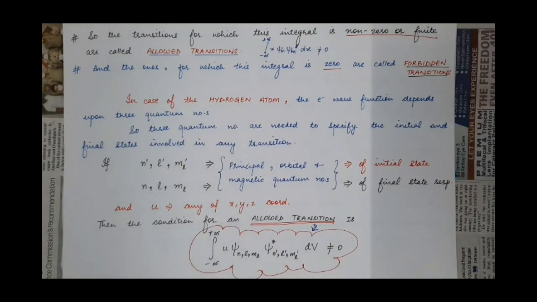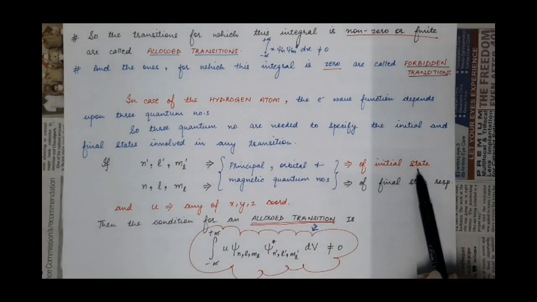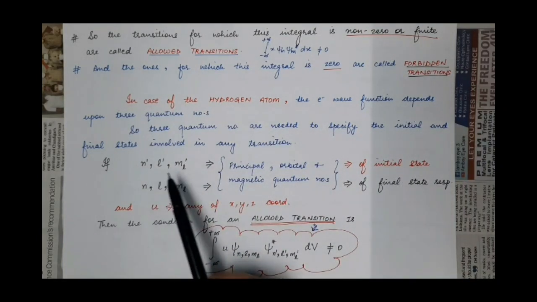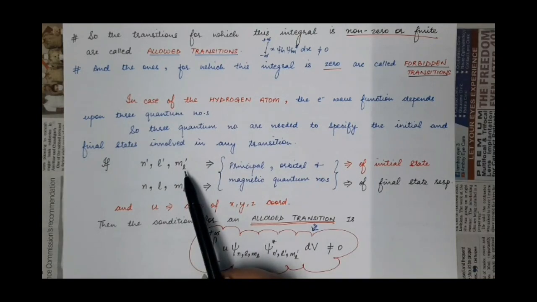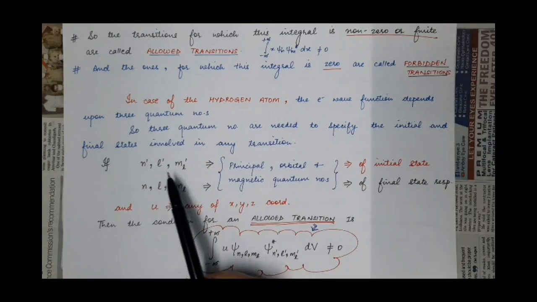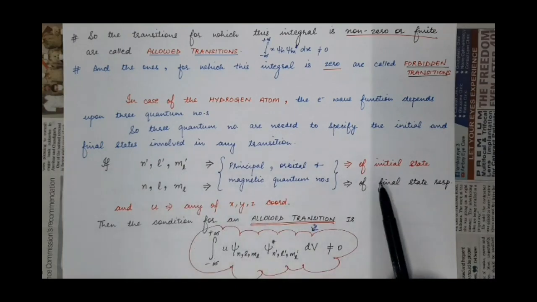Now we will define the values of these three quantum numbers in the initial state and in the final state. Suppose in the initial state, n dash, L dash and ml dash are the values of the principal quantum number, orbital quantum number and magnetic quantum number.